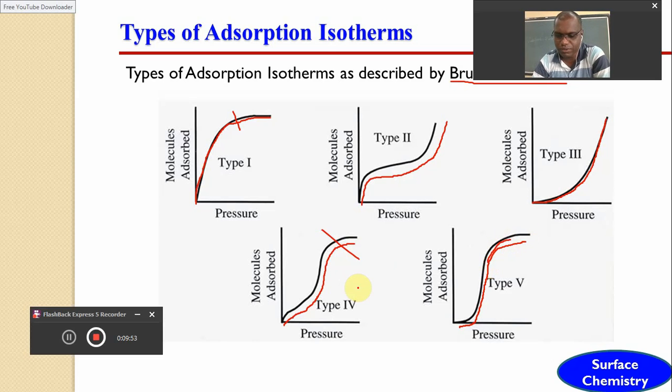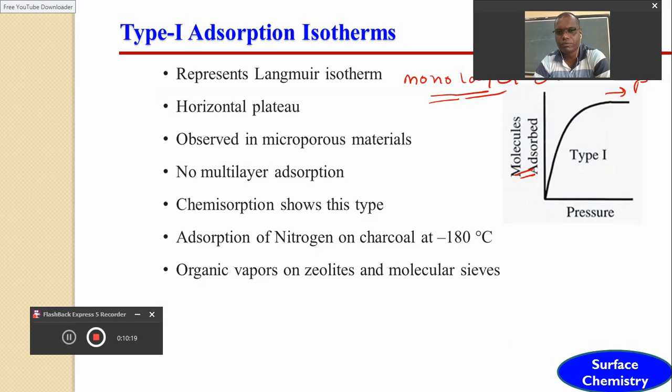We will discuss these in the next slide one by one. Definitely we are going to study all types of adsorption isotherm in detail. Actually, in this type the shape should be like this. Here this is the important type of adsorption isotherm, so we are going to study all these adsorption isotherms one by one. So this is the first type of adsorption isotherm.